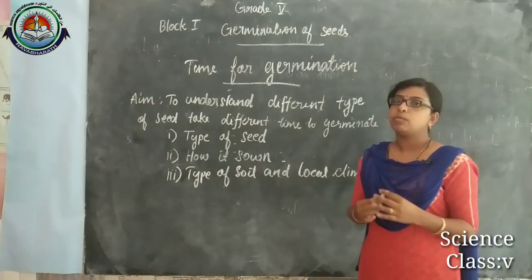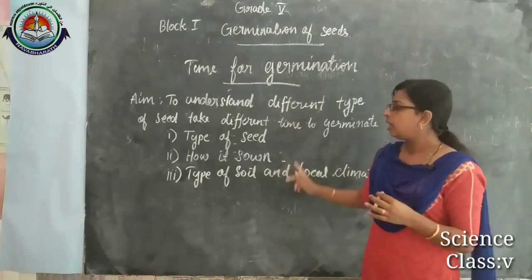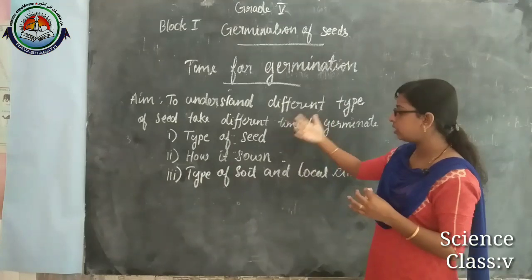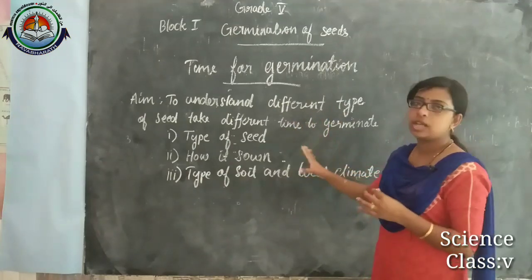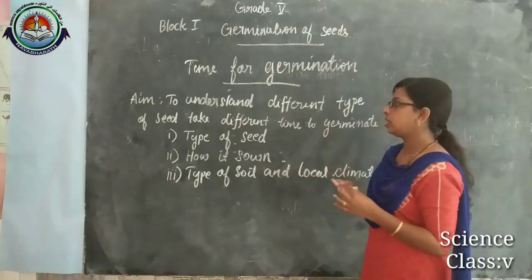In this section we are not learning any new keywords, because seed, sowing and all these words are familiar to us. So there is no new word in this section.